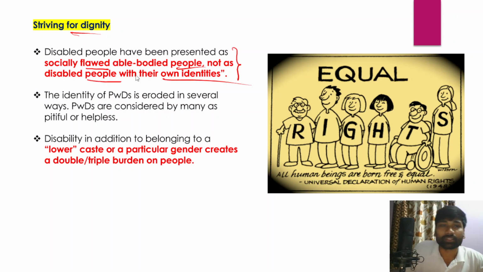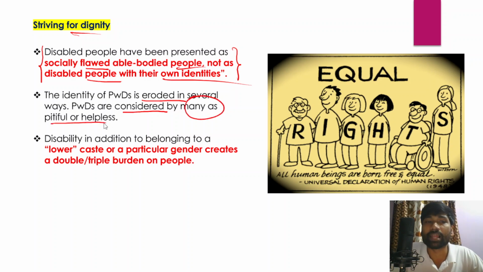This is the problem, and this is also a kind of social stereotyping and a kind of stigma that is being attached to persons with disabilities, and this must change, so that persons with disabilities will enjoy a dignified life. The identity of persons with disabilities is being eroded in several ways, and persons with disabilities are considered by many as pitiful or even helpless people.